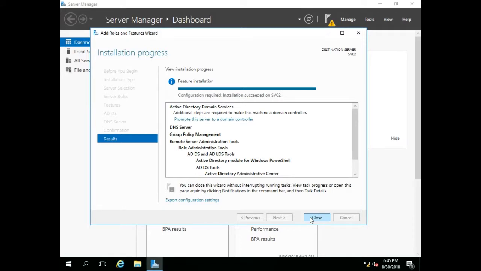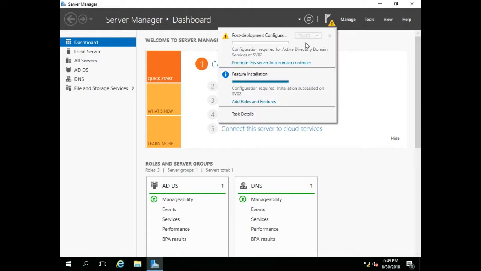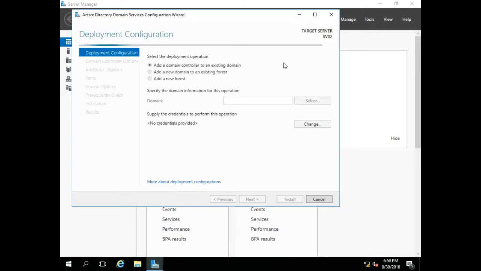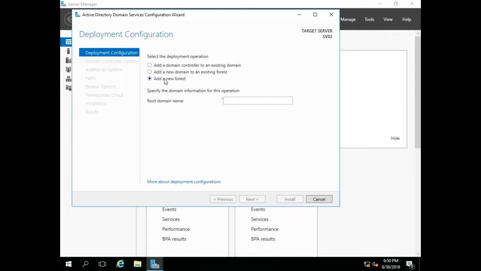Once the installation is finished, you can promote the server to a domain controller by selecting the Promote this server to a domain controller option from the same menu, or by clicking the notification flag and selecting Promote this server to a domain controller. Here you have three options. Option 1 is to add this server to an existing domain as a domain controller. Option 2 is to add a new domain to an existing forest. Option 3 is to add a new forest. Since we are doing a new forest installation, we will cover options 1 and 2 in later stages. Select the Add a new forest option.